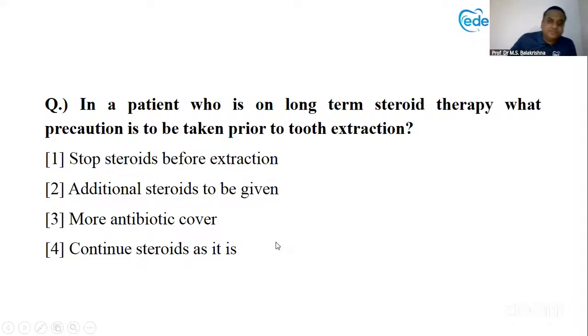Next question. In a patient who is on long-term steroid therapy. So steroid is basically taken by those people whose stress bearing capacity is very less. They are not able to bear the stress. So for them, the steroid has to be taken on a daily basis.